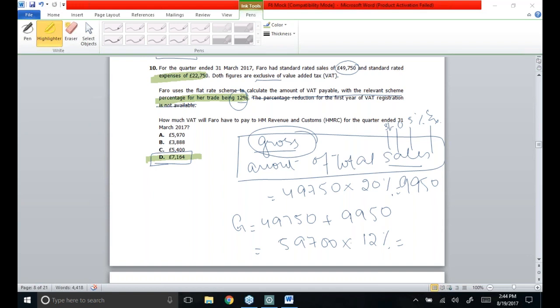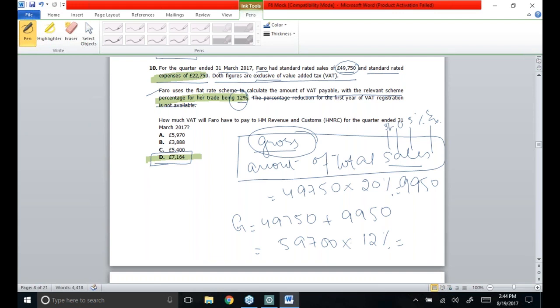I'm going to repeat this MCQ once again. For the quarter ended 31st March 2017, Faro has standard rated sales of 49750 and standard rated expenses of 22750. Both of these figures are exclusive of VAT.